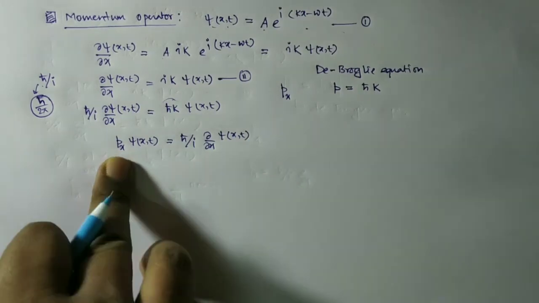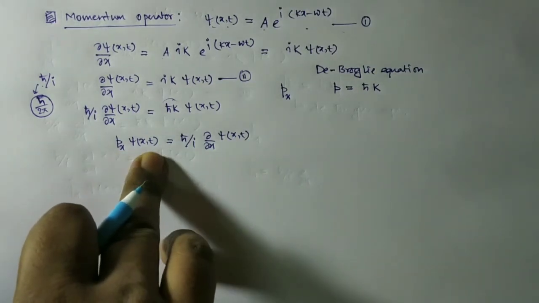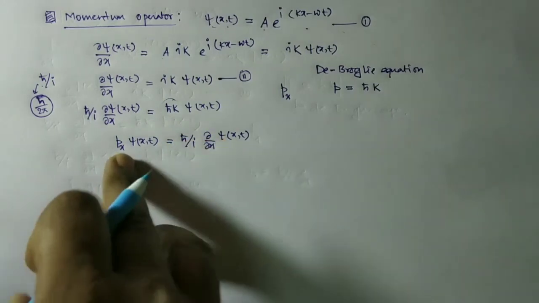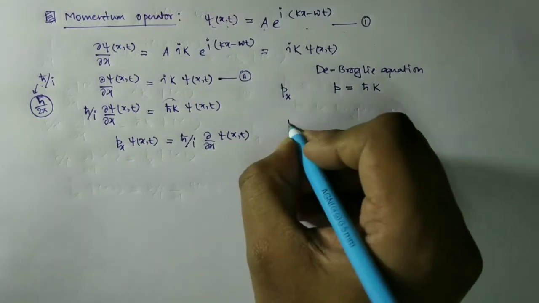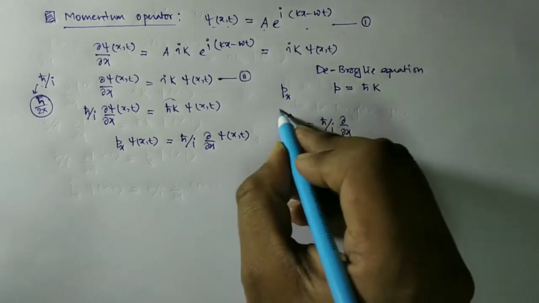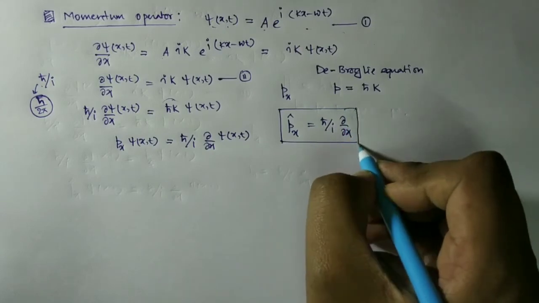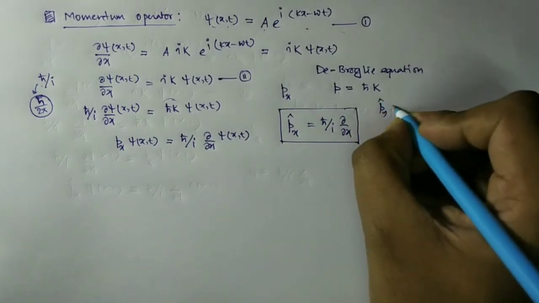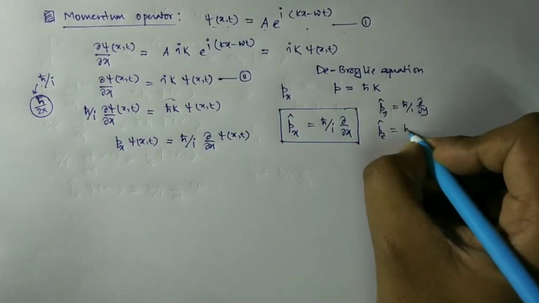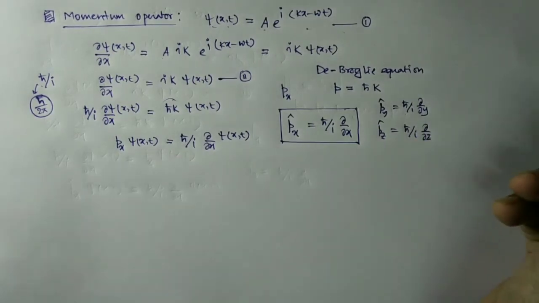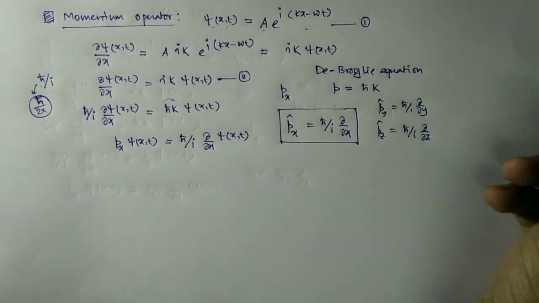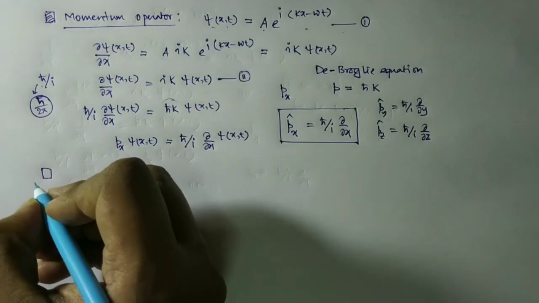From here it is clear that operating px over a wave function is equivalent to operating h cut by i del/del x over that wave function. So we can say that the expression for the momentum operator is h cut by i del/del x. This is true for one-dimensional motion. Similarly, we can find py is h cut by i del/del y, and pz is h cut by i del/del z. So this is the expression for the momentum operator. Next we are going to obtain the expression for the energy operator.